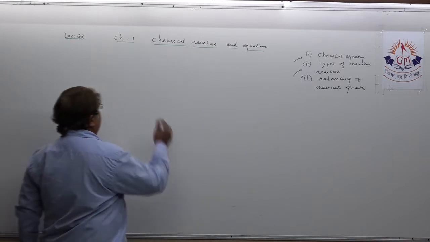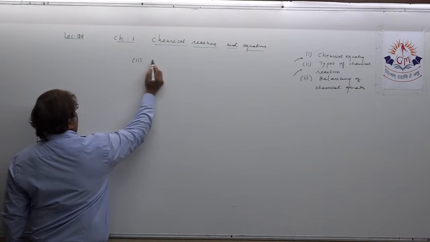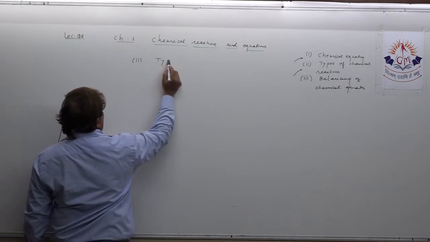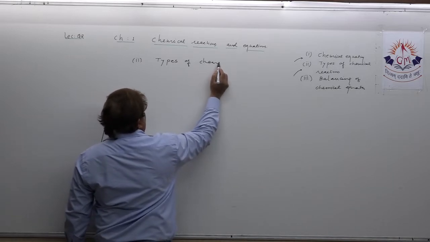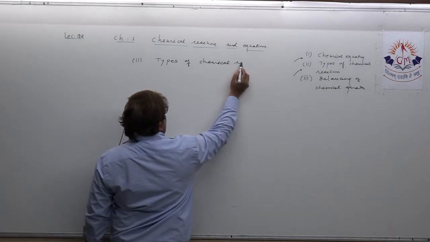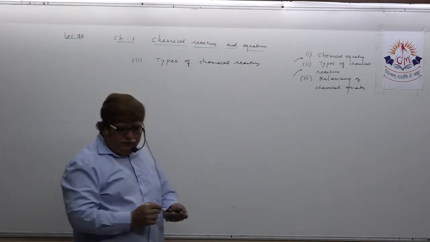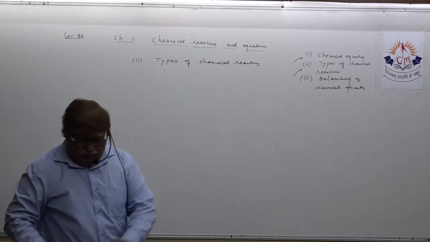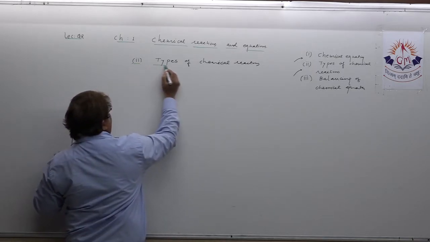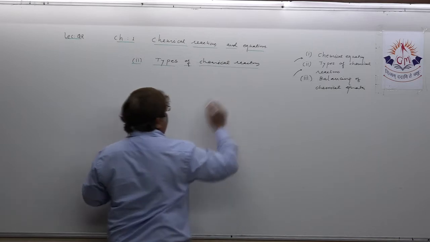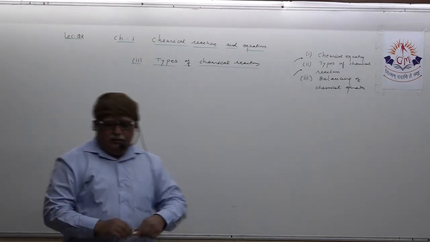Understood? The topic 2 if we want to target, that is types of chemical reactions. If we target this topic, it is very easy because lots of examples we have also discussed in our regular lectures.